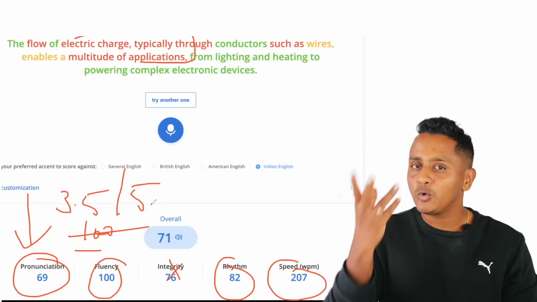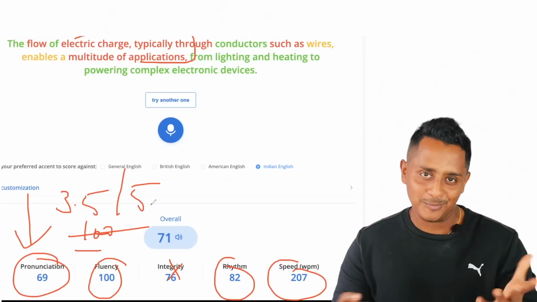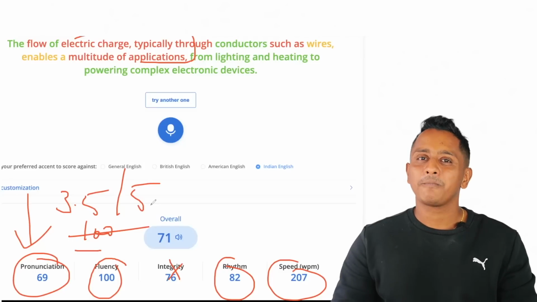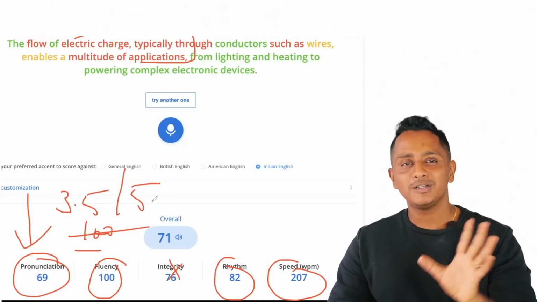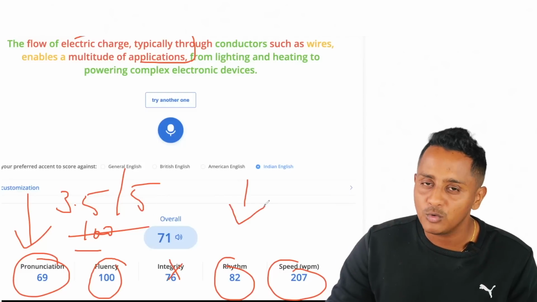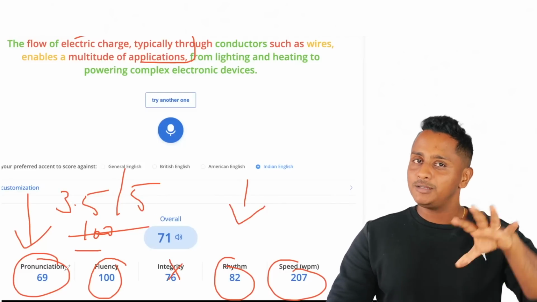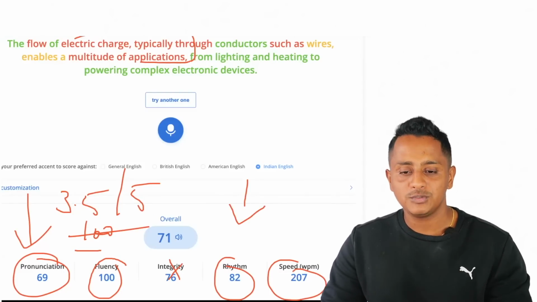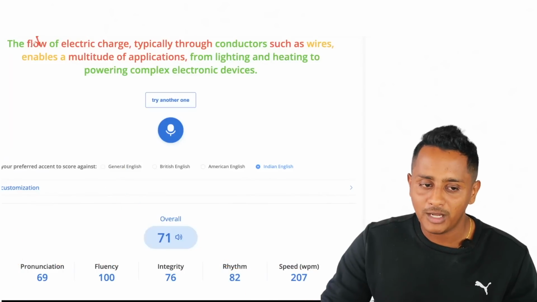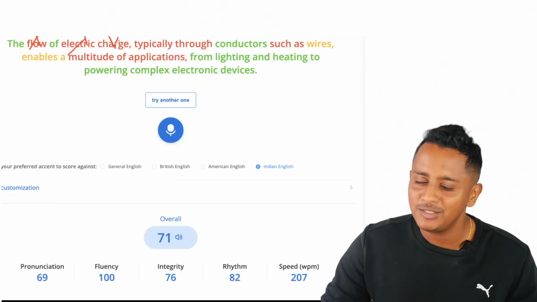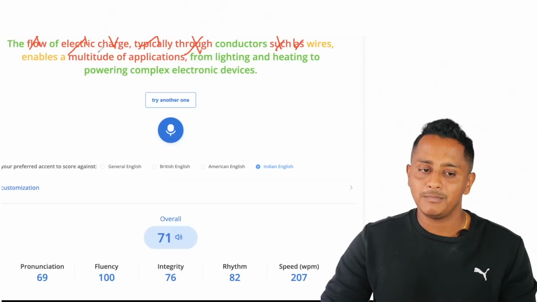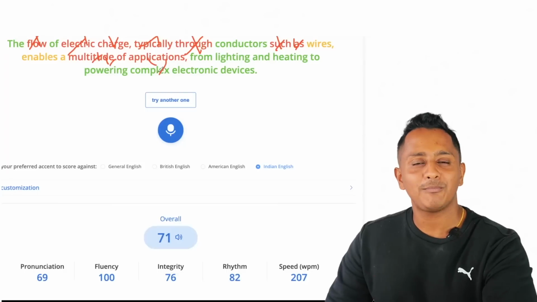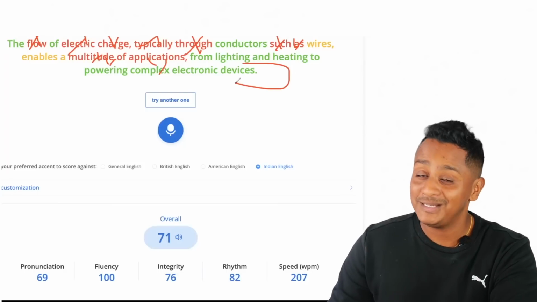Definitely those who don't open the mouth, still I was clear when I spoke something. People speak differently. They don't open the mouth, they mispronounce a few words, so many of the words. So if that is the case, marks will go down with respect to pronunciation. When pronunciation goes down, content goes down. If you observe, the flow is not captured, electric is not captured, charge not captured at all, typically is not captured, through is not captured, such as, multitude of applications. All these words are not captured. Rest of it still was able to capture.